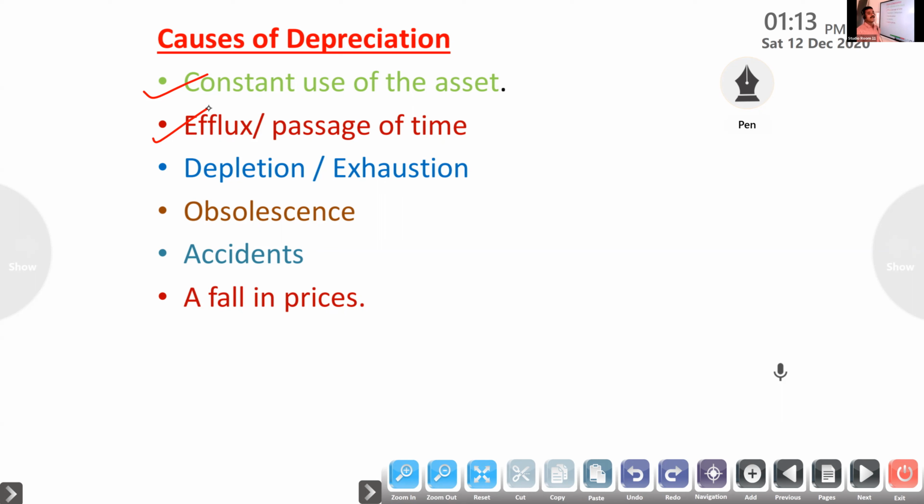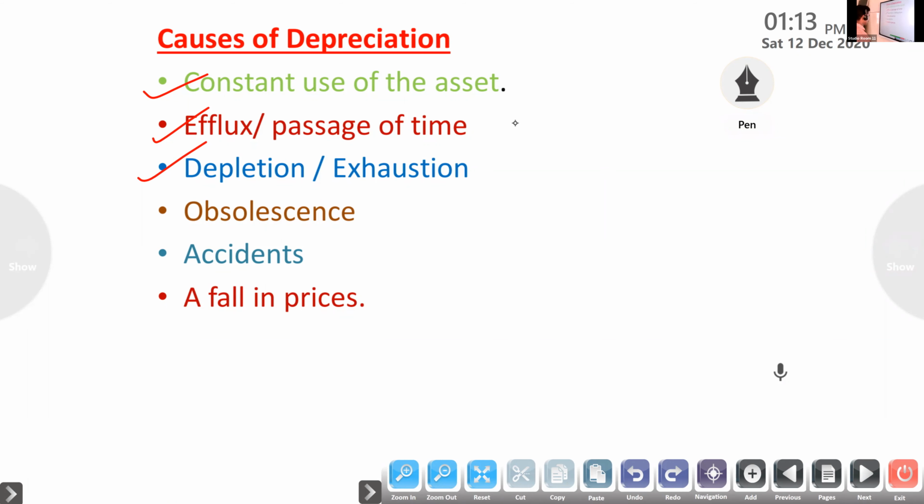Sometimes, in the case of intangible assets, if you got any right, like a copyright, for a period of 5 years, then it will decrease and expire at the end. Then depletion and exhaustion. Sometimes wasting assets, like mines and quarries. If you are extracting from mines and quarries, their value will decrease. So wasting assets: their value will decrease due to their extraction.